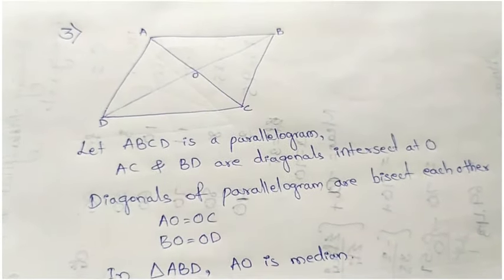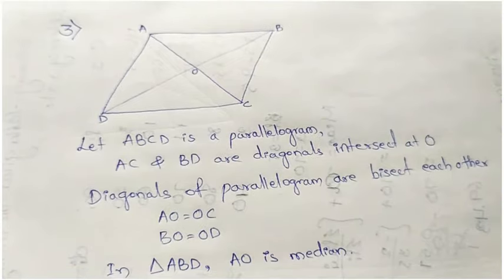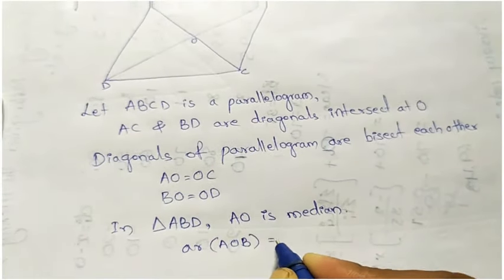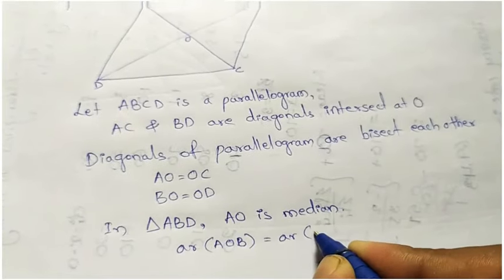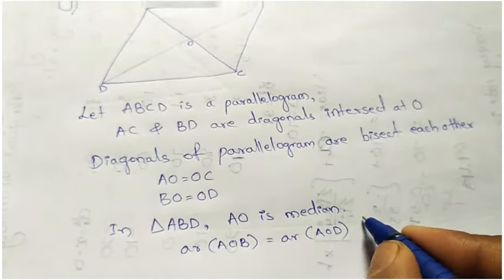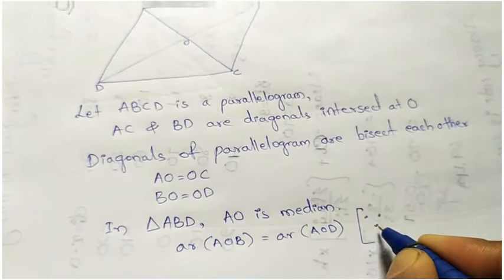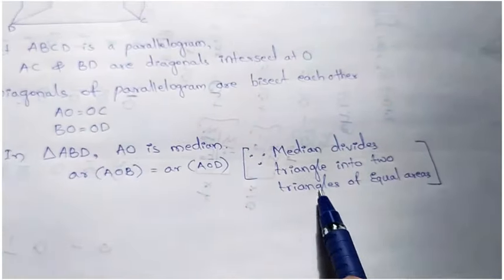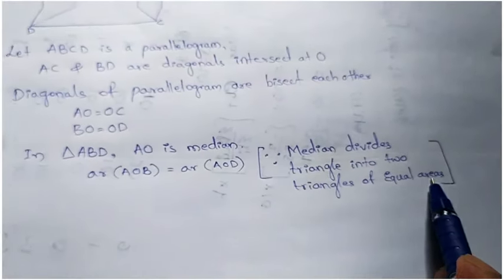So then area of AOB equal to area of AOD. Okay, so here you have to write the reason. Median divides triangle into 2 triangles of equal areas.